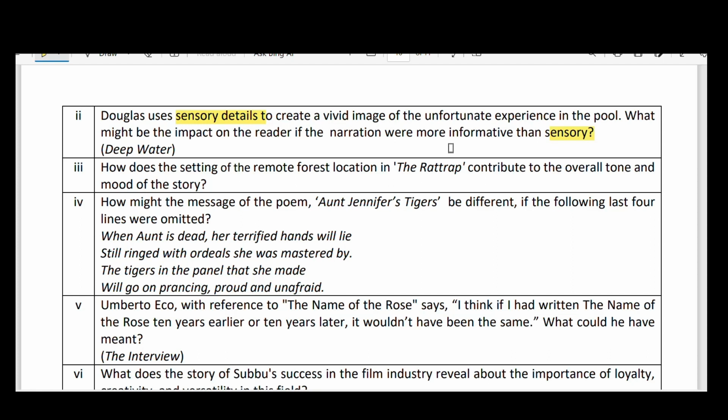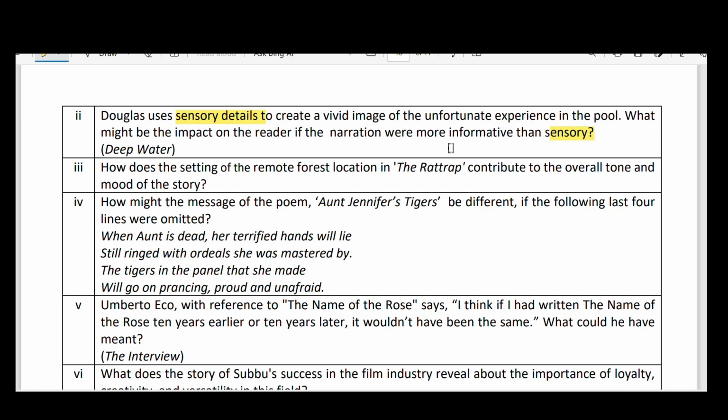Okay, so when Aunt is dead, her terrified hands will lie still, ringed with ordeals she was mastered by. The tigers in the panel that she made will go on prancing, proud and unafraid. Here you can imagine that if these lines are missing, the above lines are almost like, she is unable to flutter her fingers to pull out the ivory needle through the wool, and her uncle's wedding band sits heavily upon Aunt Jennifer's hand.